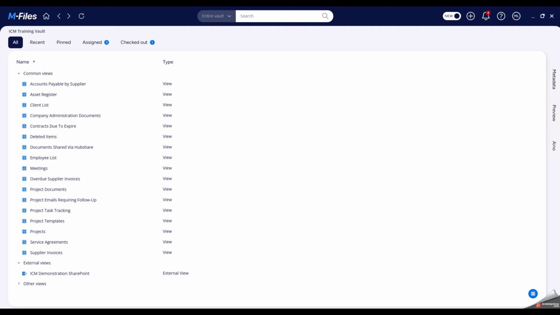M-Files is a powerful information management platform that automates business processes using one of the most powerful workflow engines on the market. M-Files also has a range of generative AI tools built in that enable users to extract information from their documents to drive business process automation. In this short video, we will look at how M-Files can be used to automatically extract a contract deadline date from a document and notify the appropriate personnel when the contract is due to expire.